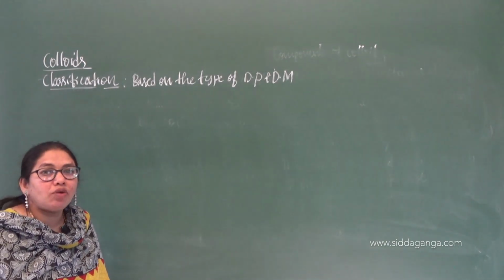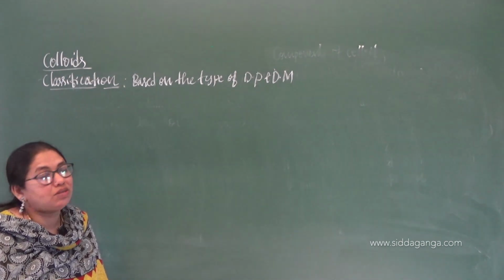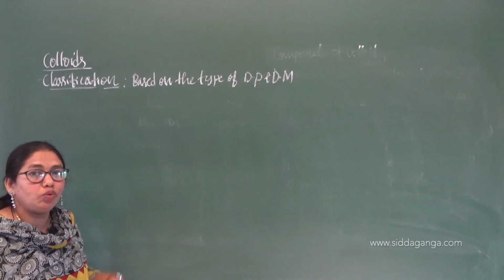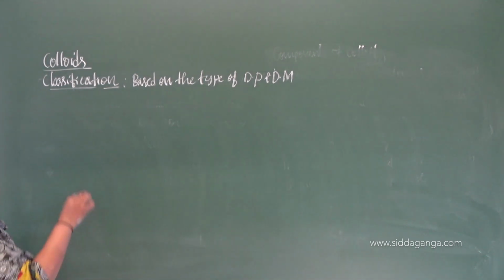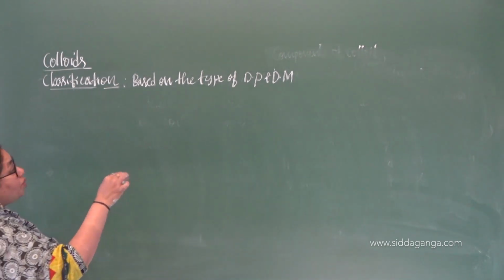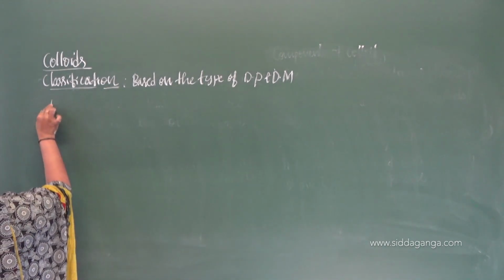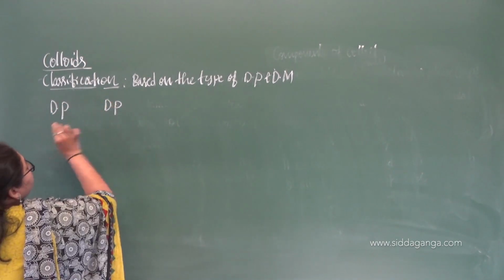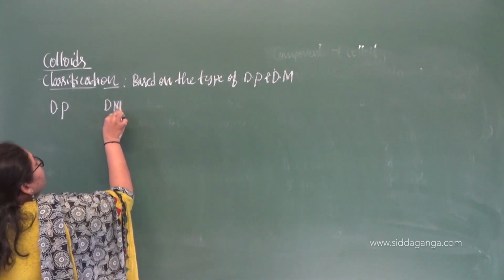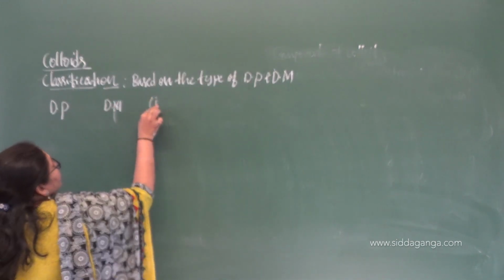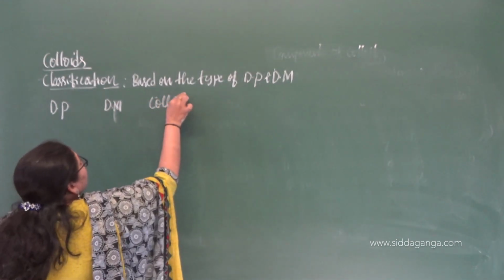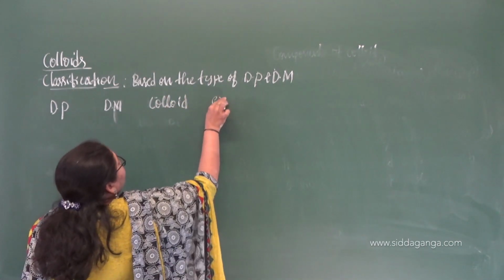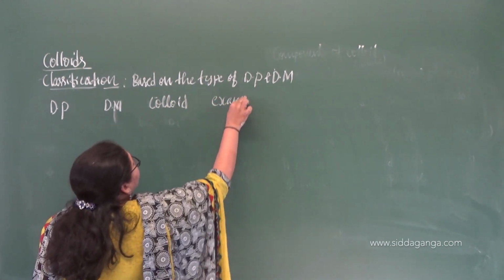How many types of colloids are there? 8 types. It is very easy to remember. What is there in the textbook, I copied the same. First you write the dispersed phase, in the next column the dispersion medium, DM, then the name of that colloid, and then the examples we can quote for that particular colloid.